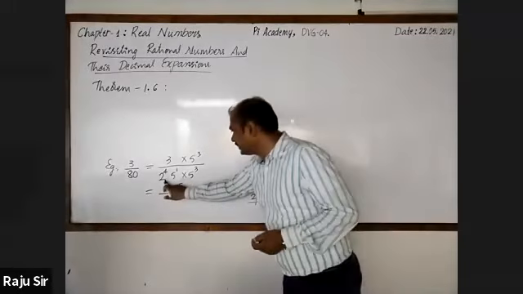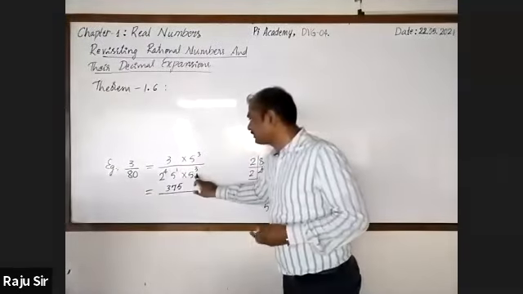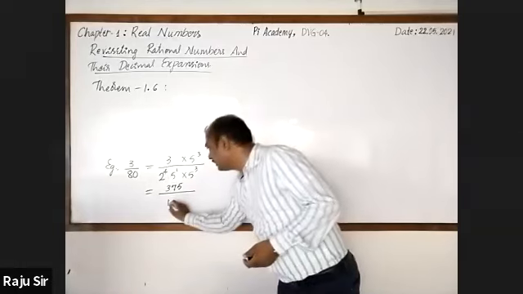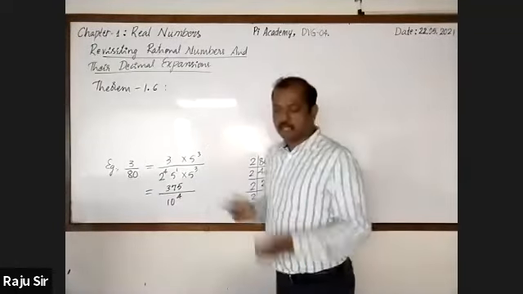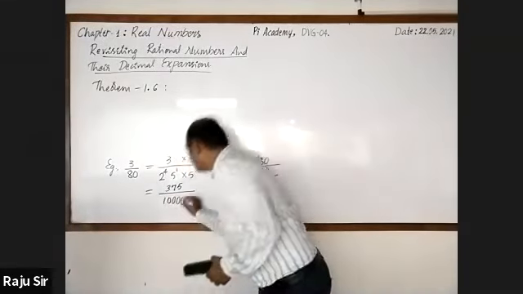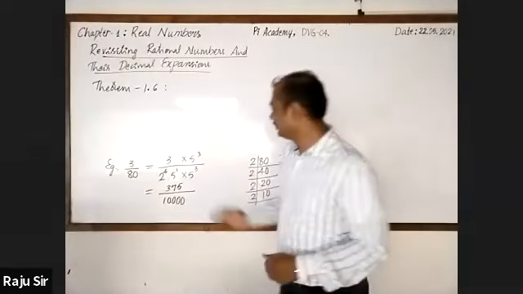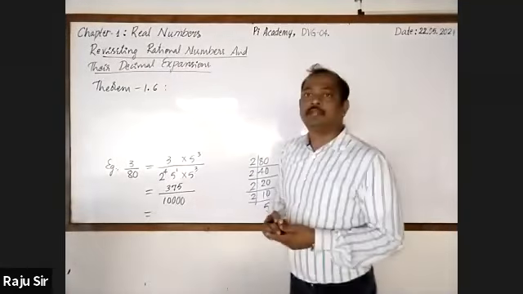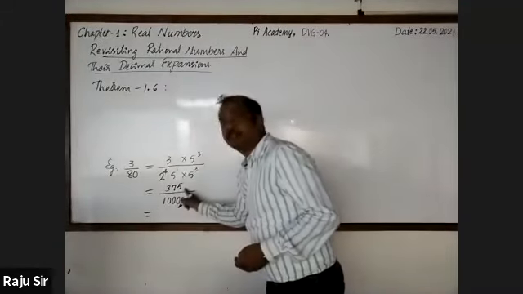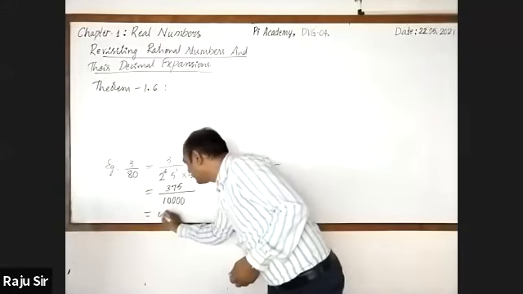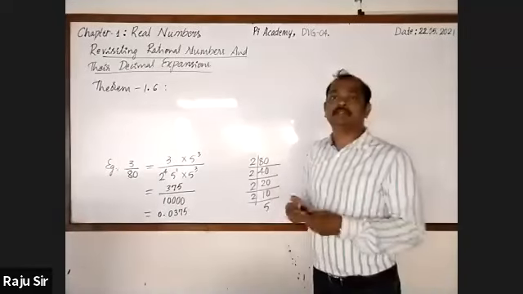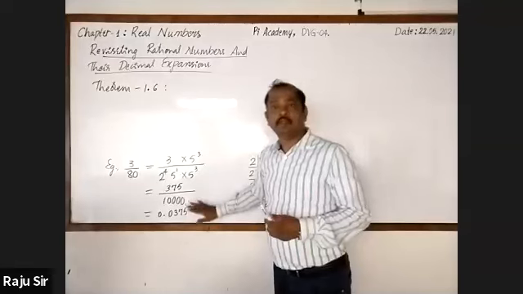Next, here 2 raised to the power 4 is there. Here 5 raised to the power 1 plus 3, that is also 4. Then 2 fives are 10, 10 raised to the power 4. I can write it directly as 1 followed by four 0s, that is 10,000. The decimal form of this number: see, the numerator has 3 digits, 1, 2, 3. Hence I can write 0.0375. So it is terminating. Clear?